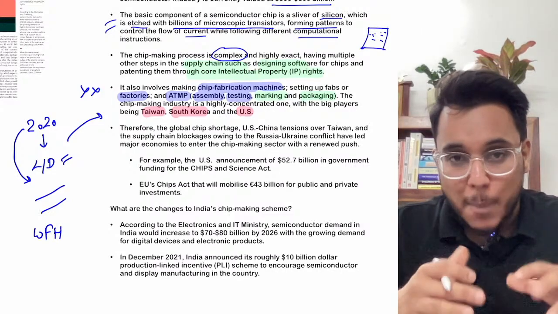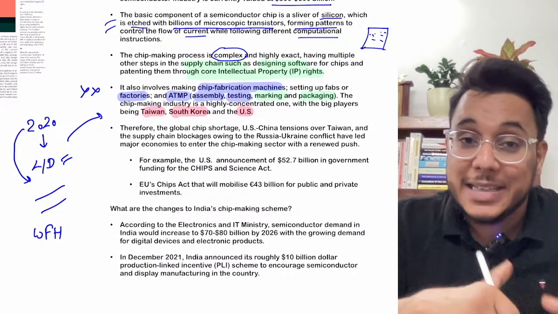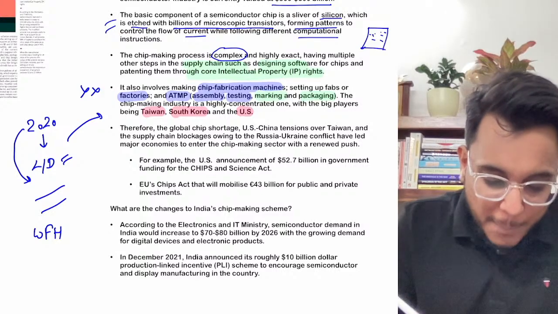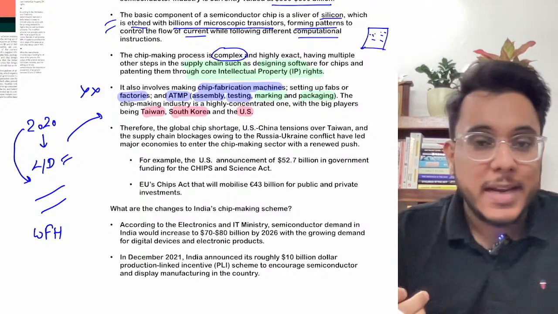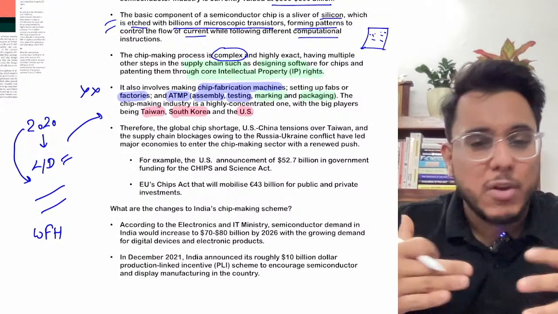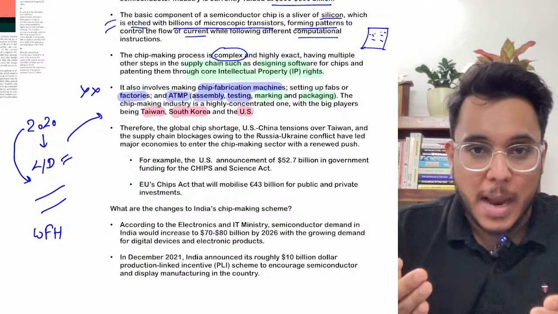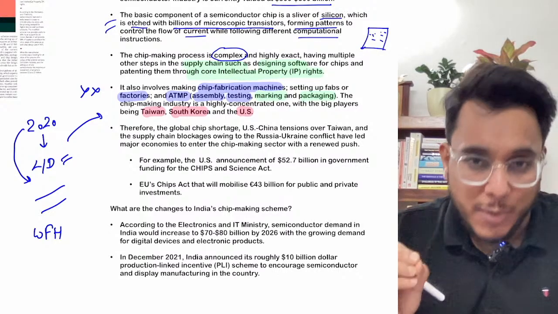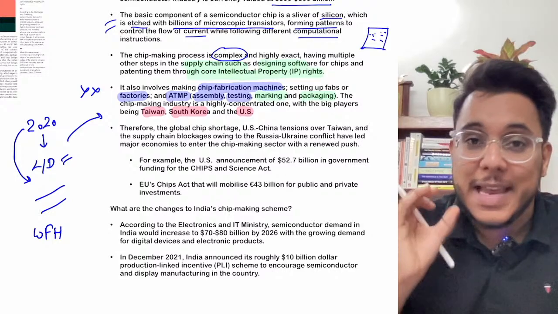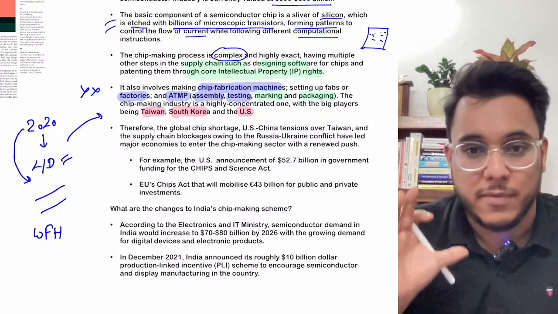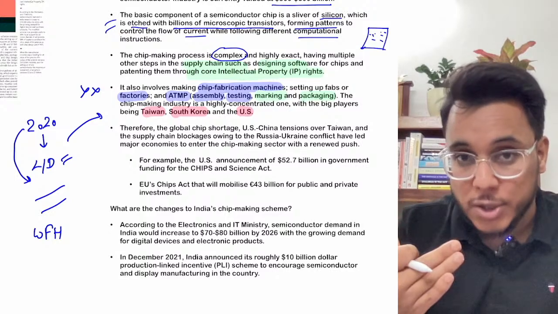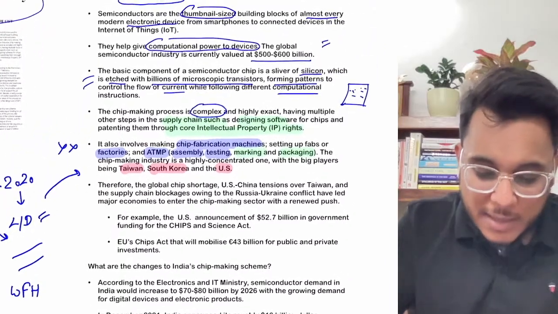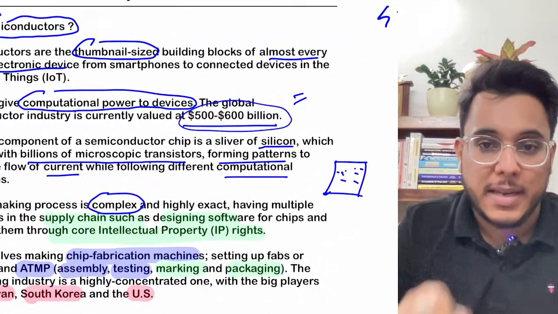Okay, so at the same time, what happens? New chips are not getting manufactured, and the demand for the devices which have the chips embedded in them is increasing. So what happened? The chip shortage started in 2020. After that, the post-pandemic recovery also happened. Vehicle sales are coming back to the pre-pandemic level, and modern cars have multiple hundreds of chips fitted in them. So right now there is a shortage of chips, and as the world becomes more connected, there will be more and more demand. Right now this industry is 500 to 600 billion dollars.